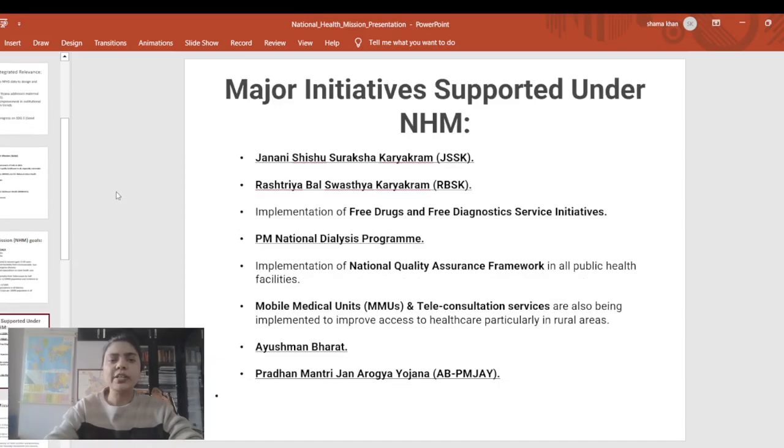So the next point which we are seeing here, wait a second. The first thing which we are seeing here is the National Janani Shishu Suraksha Karyakram.